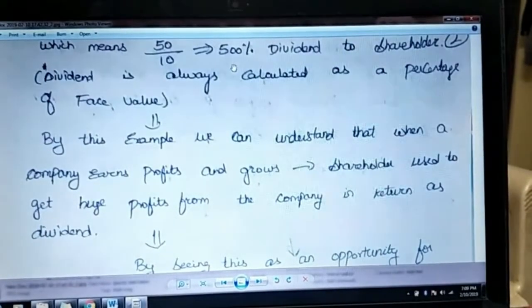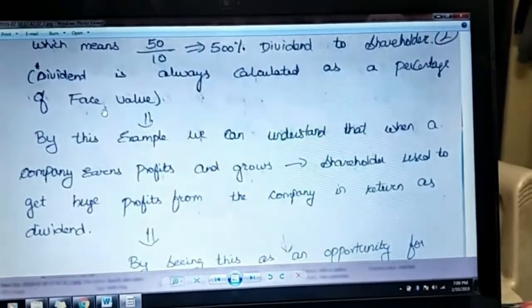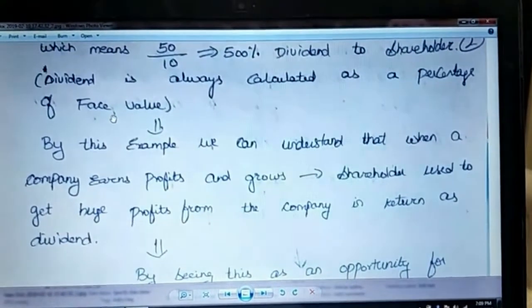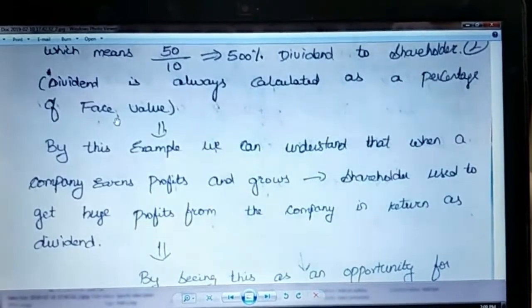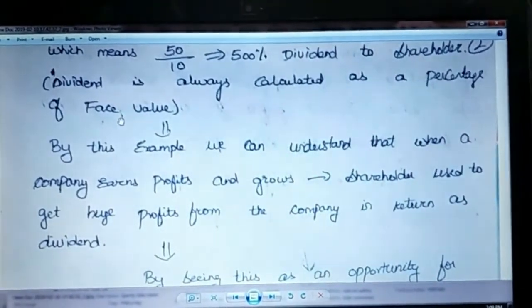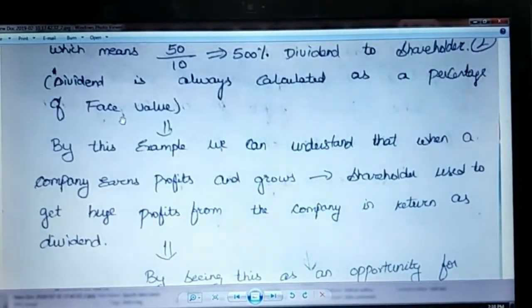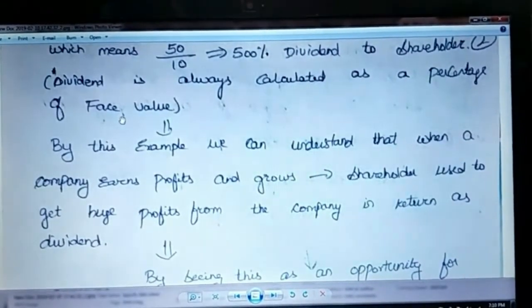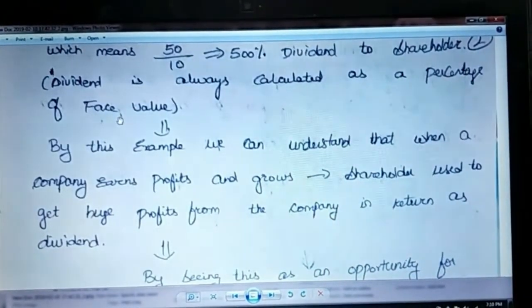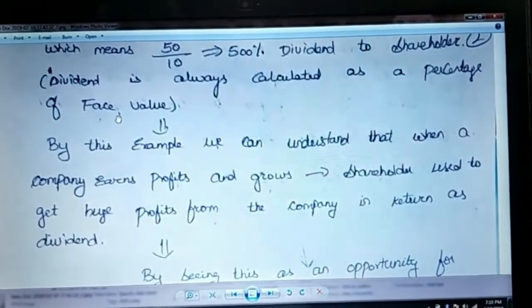So whenever a company declares a dividend, it will be declared as a percentage of face value only. This is a critical point which we need to remember. Through this explanation, you can easily understand that whenever a company is going to earn profits and is expected to grow in the future, shareholders will get huge profits from the company in return as dividend, right? In our example, 500%. If the company performs even much better in the next year, it may get to 1000% or even more than that, right?